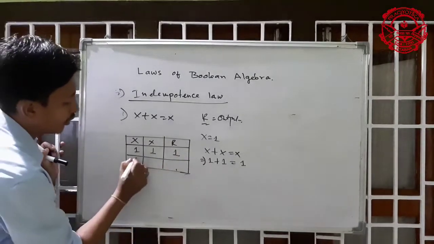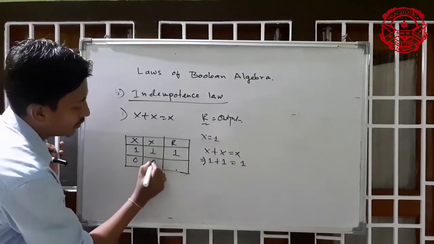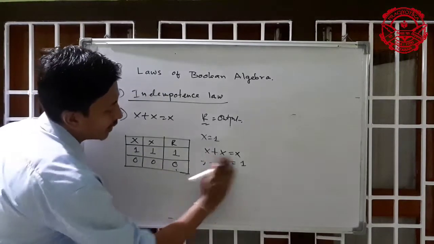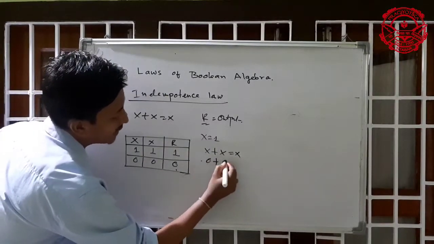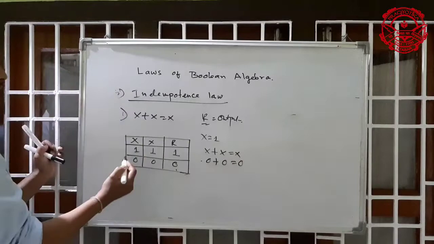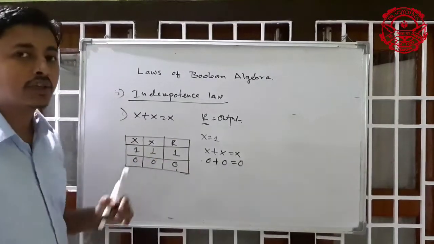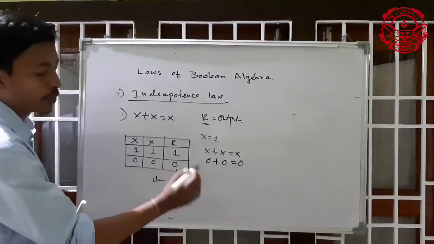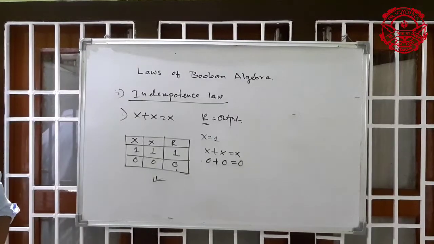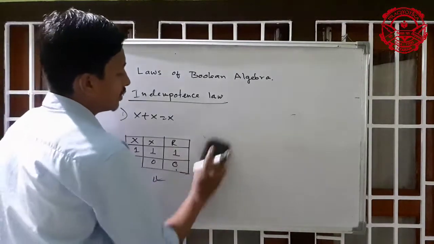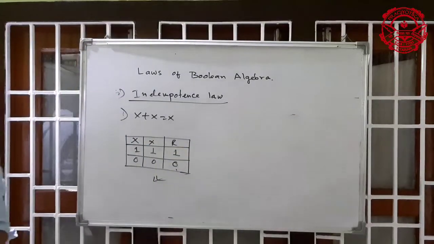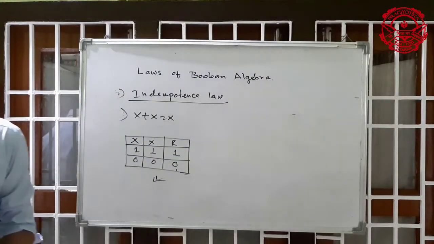Okay, next is 0. If I take x as 0, means what? x is 0 and x is 0, equal to 0. So the answer will be 0. So that is the proof. Now you can see there is also the symbol of these things given here. You can see the symbol.